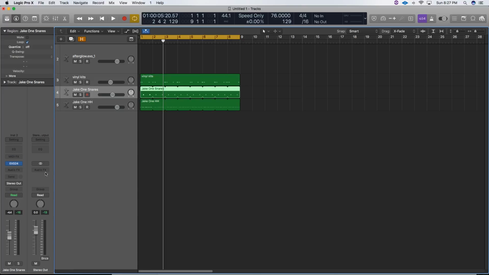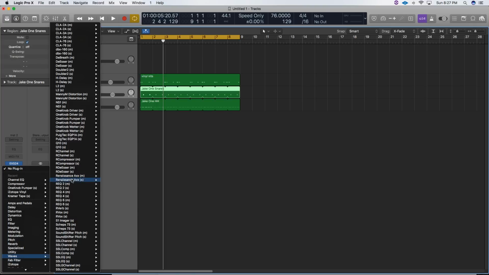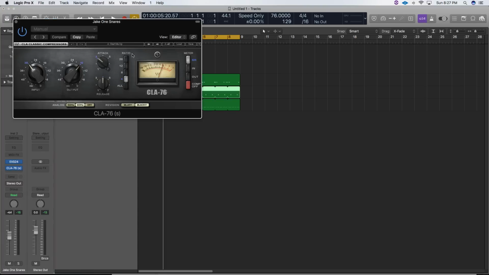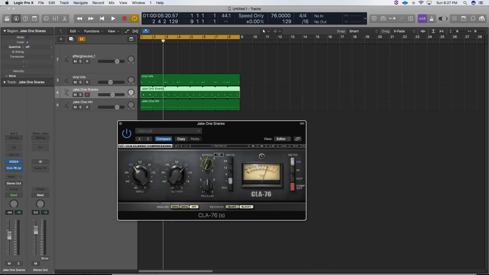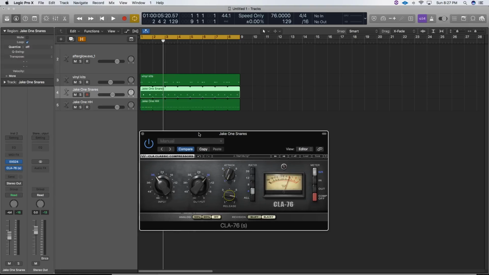So next for the snare, one thing that I've noticed is there's always a lot of attack on the snare drum itself. So one thing that I like to do is throw a compressor on the snare with a slow attack, a medium release. I like to emphasize the transient.